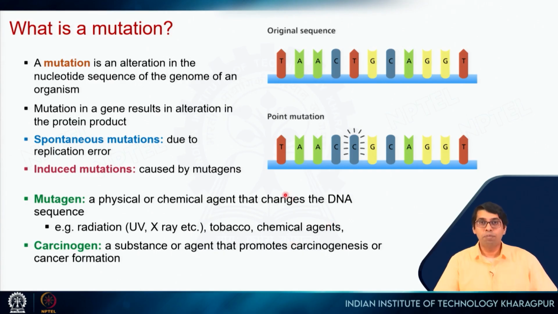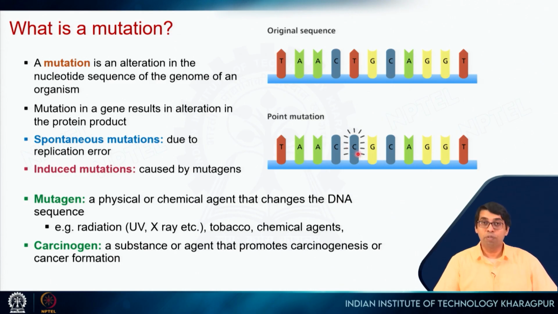So here is a more detailed description of a mutation. So what do I mean by mutation? Let's say this is the original sequence, right, and you can see that these nucleotides remain the same. However, this T gets changed to C, right. Now if this T gets changed to C, if this is my codon which is CTG, that will get changed to CCG, right.